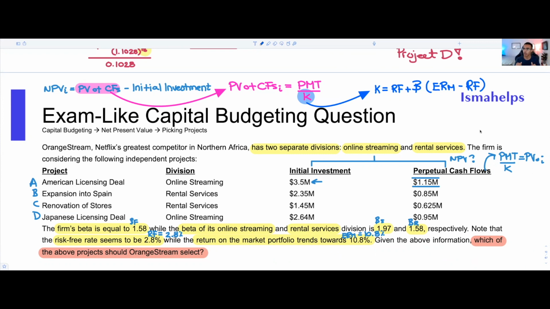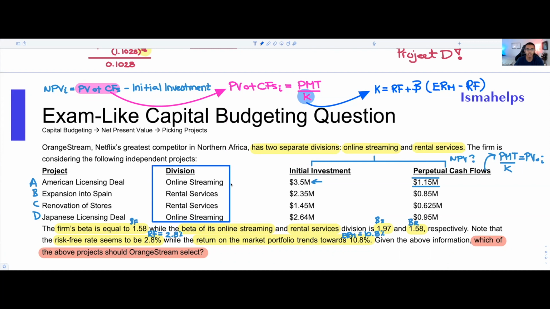Now, quick little side note: in this question, they gave you three different betas. They gave you the beta of the firm, and the beta of the online streaming and rental service divisions. Which one should you use? Well, let's look at this. There's probably a reason why they highlighted all these divisions. They took the time to give you a bunch of information on all of them. So if you're on an exam, you want to work smart.